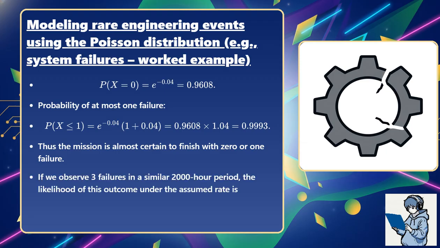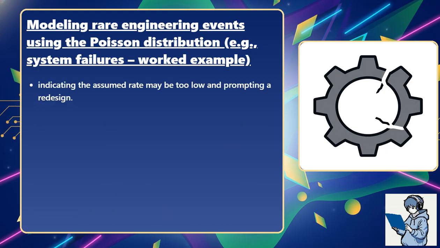If we observe 3 failures in a similar 2,000-hour period, the likelihood of this outcome under the assumed rate is P(X = 3) = e^(-0.04) × 0.04³ / 3! = 2.1 × 10^(-5), indicating the assumed rate may be too low and prompting a redesign.